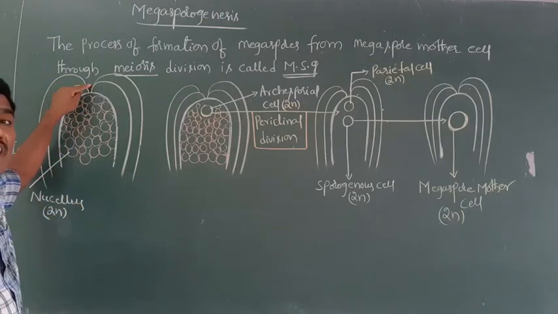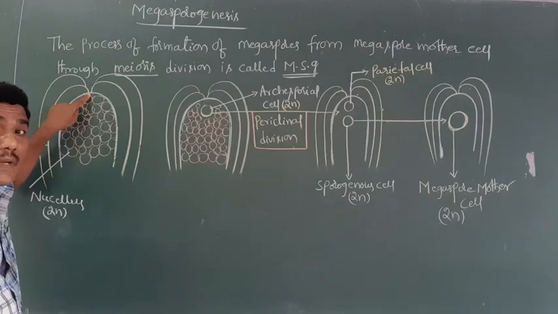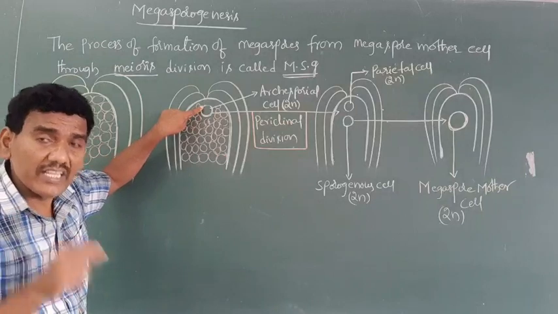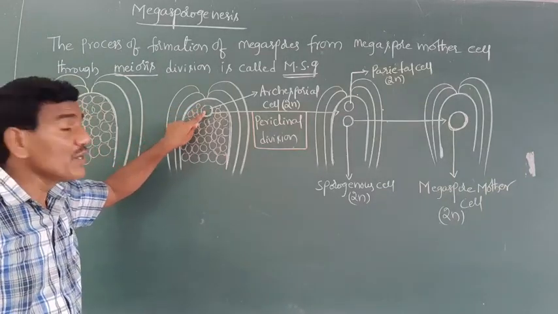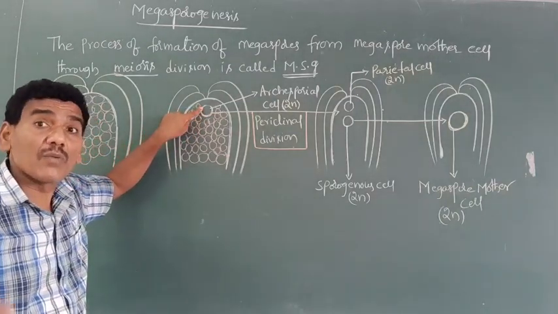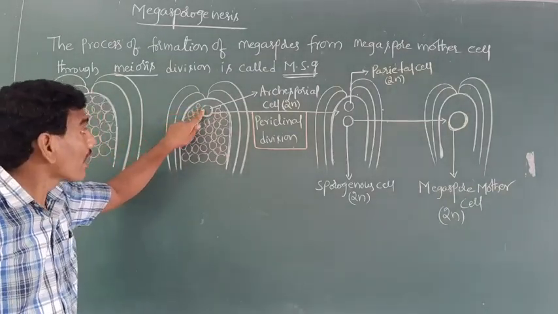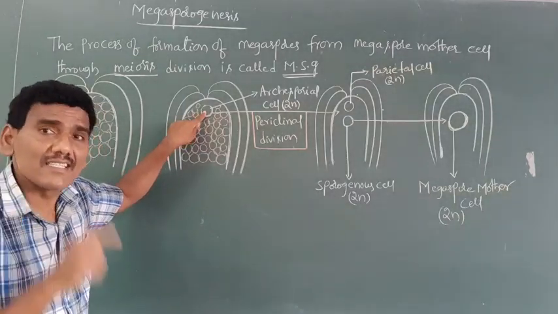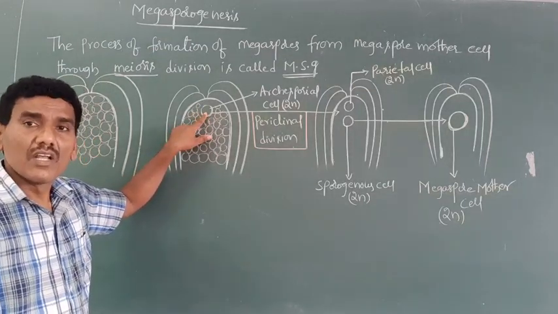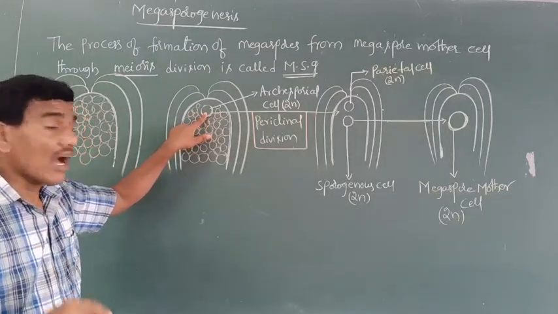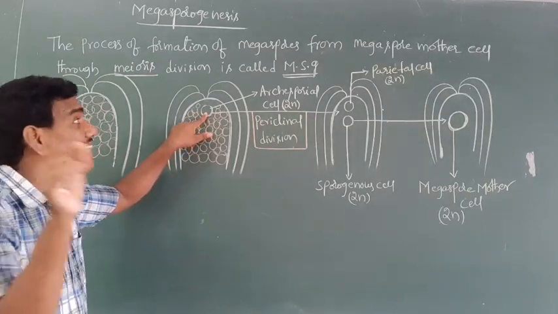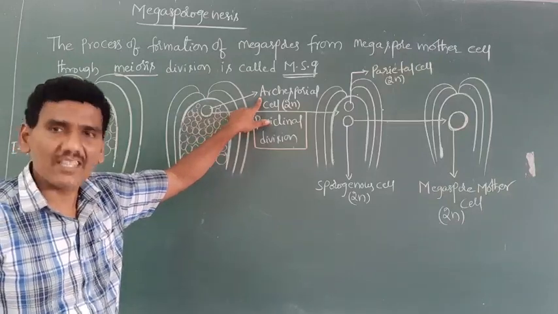Towards the micropylar end, below the epidermis, exactly at the hypodermal position, one of the nucellus cells is differentiated and matured. This differentiated and matured nucellus cell acts as an archesporial cell.